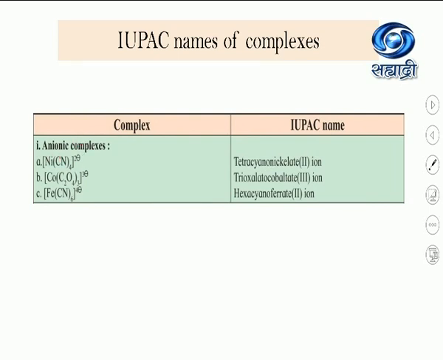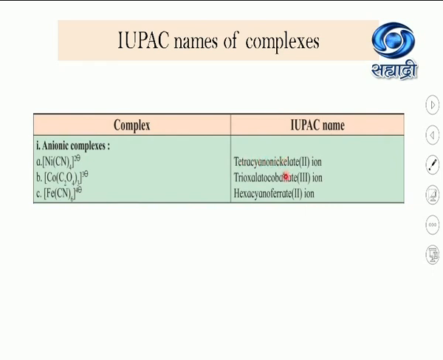In the case of this complex, first we have to write the name of the ligand. There are 4 cyanide ligands, so we write tetra. Cyanide, but we write it as tetracyano. Why? Because we saw one rule: in the case of an anionic ligand, we change the ending -ide to -o, so cyanide becomes cyano. So we write it here as tetracyano.